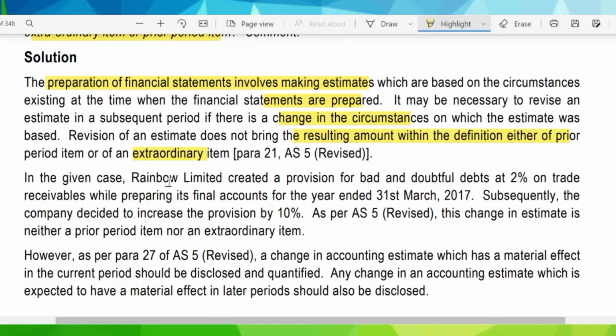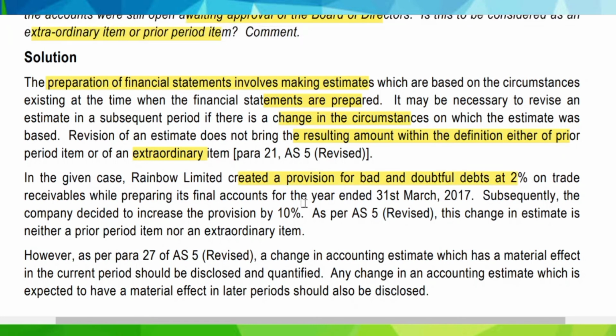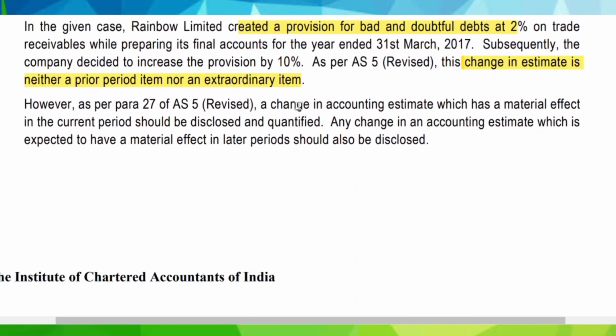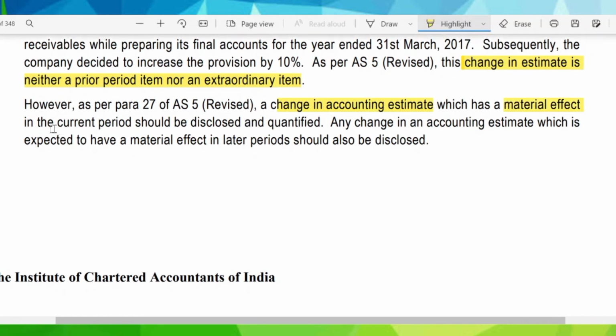So in the given case, Rainbow Limited has created a provision for RDD at 2% on trade receivable while preparing its financial account for the year ended 31st March 2017. Subsequently, the company has decided to increase the provision by 10%. As per AS5, this change in estimate is neither a prior period item nor an extraordinary item. However, as per para 27 of AS5, a change in accounting estimate which has a material effect in the current period should be disclosed and quantified.